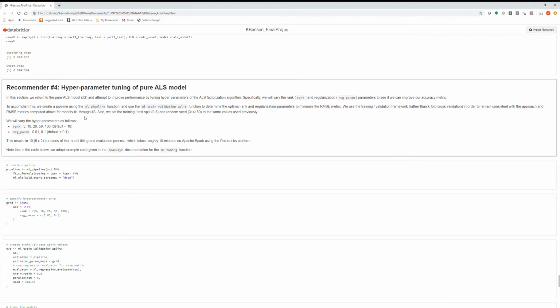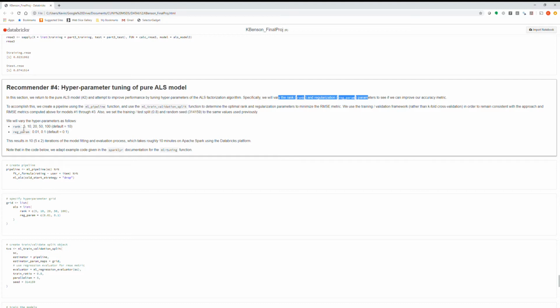In the fourth model, I returned to model number 2, which was the best performing model, and I wanted to see if there was a way to improve performance by varying or tuning the hyperparameters of the ALS factorization algorithm. Specifically, I varied the rank as well as the regularization parameter to see if we could improve the root mean squared error.